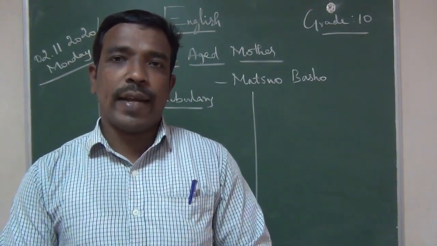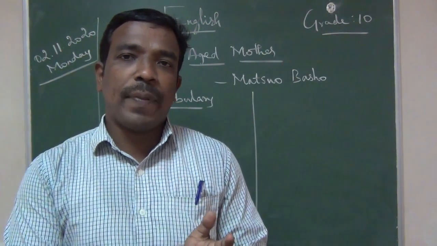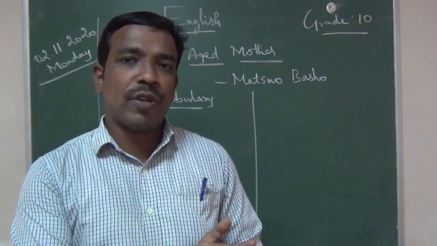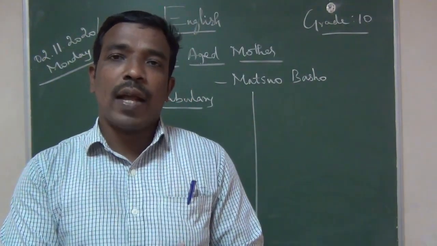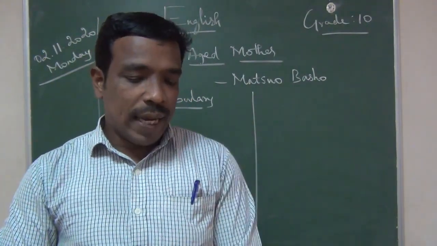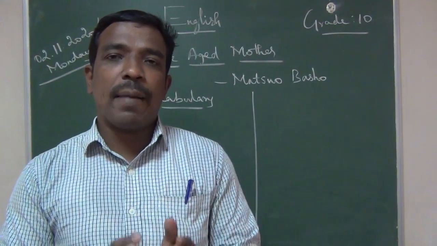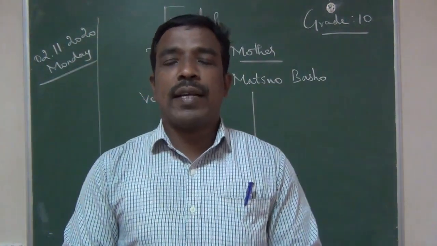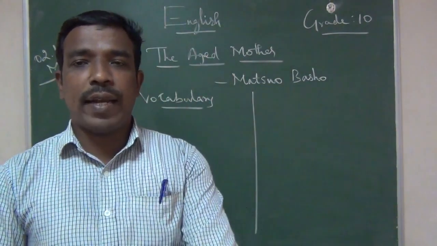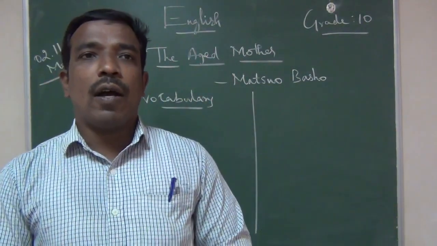So two things are highlighted here: one is that aged people have intellectual wit, and at the same time, it is about the love between a son and a mother. That is explained in this story. I am going to narrate the gist of the story, so just listen. Finally, we will read line by line from the story.